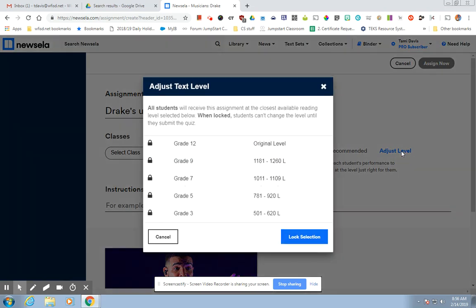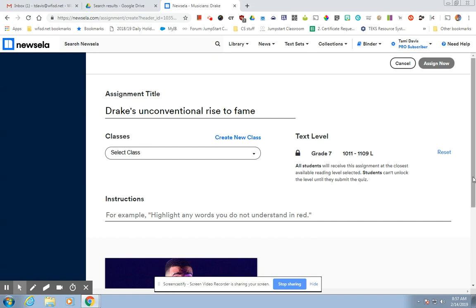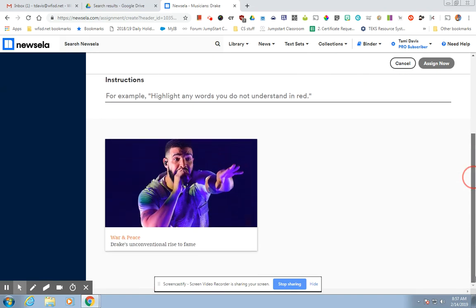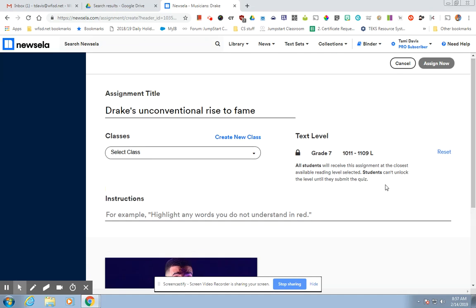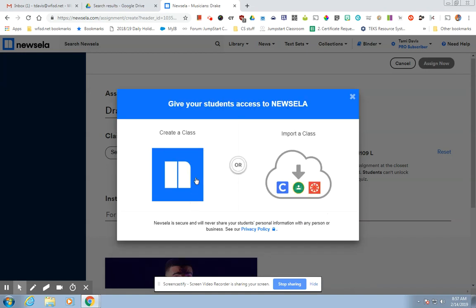I'm going to adjust the level. So let's say I want it at grade 7 because they're 8th graders. I don't want it all the way up at 12. And you can lock the selection so that they can't change it. You can do it that way too. Now, let's say you want to assign the students a level. You could make a different sort of class, like if you want to create a new class and you want to just have 3 or 4 kids that need to read at a different level, then you can, say, first period primary and first period B.